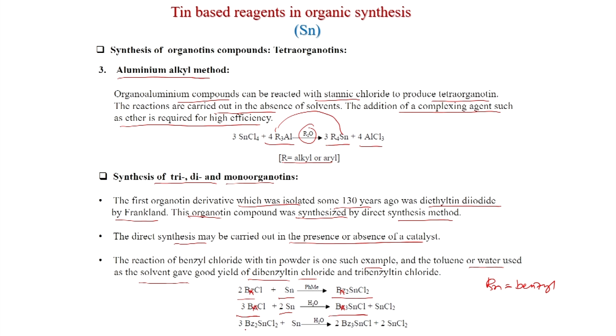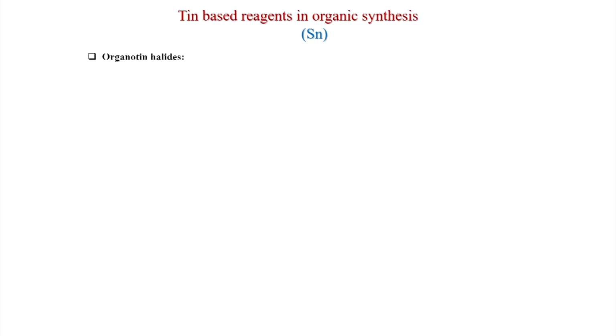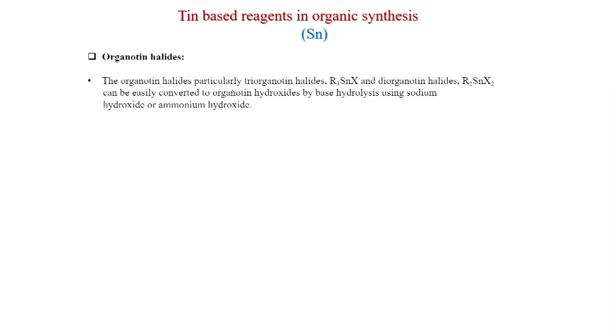And 3 equivalents of Bu2SnCl2 will produce 2 equivalents of Bu3SnCl plus 2 SnCl2. So, tri, di and mono organotins can be produced by this method. Now, organotin halides, particularly triorganotin halides R3SnX and diorganotin halides R2SnX2, can be easily converted to